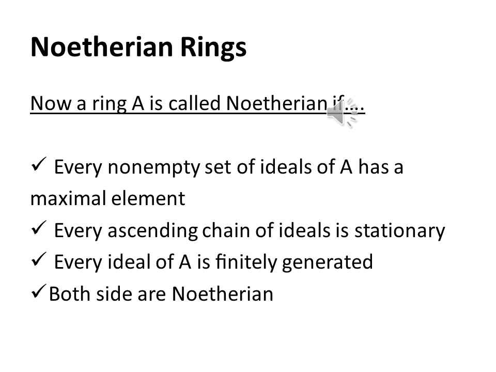A ring A is called Noetherian if four things are respected. The first thing is every non-empty set of ideals of A has a maximal element. Number two, every ascending chain of ideals is stationary. Three, every ideal of A is finitely generated. And four, both sides are Noetherian. So the left side of the chain and the right side of the chain have to be Noetherian for the ring to be Noetherian.